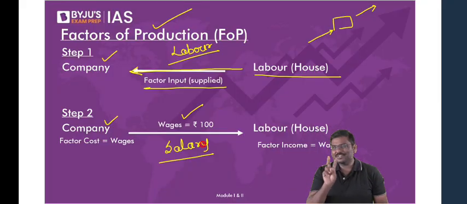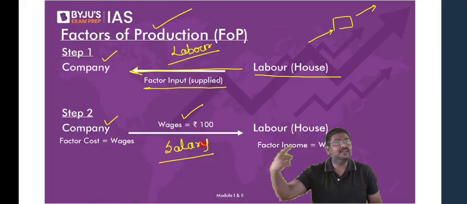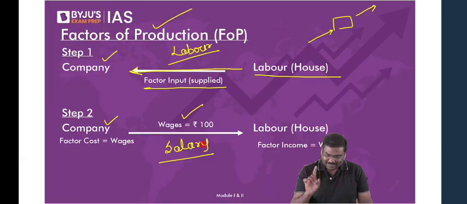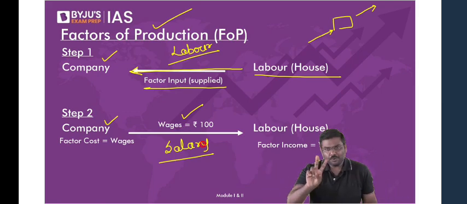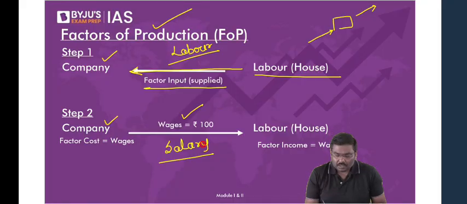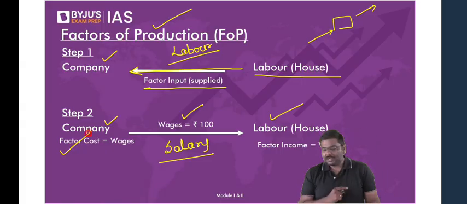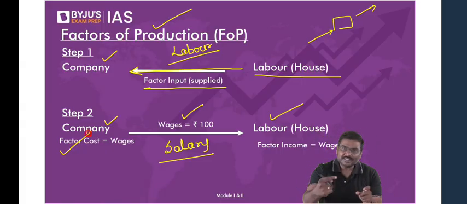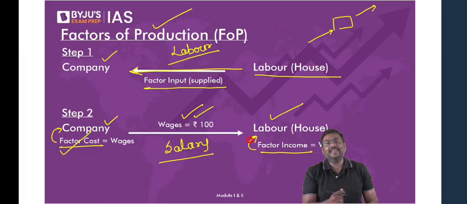Now come to step 2. Many of the students get confused here. Listen carefully. In step 2, can I say 100 rupees is the income of the worker, and the same 100 rupees is the expenditure incurred by the company? I'll repeat it again. Once you understand, it's very easy. The 100 rupees in step 2 is income earned by the labor, and the same 100 rupees is the expenditure incurred by the company. So rather than using these terms, I'll start saying this 100 rupees is the factor cost paid by the company, and the same 100 rupees is the factor income earned by the labor.